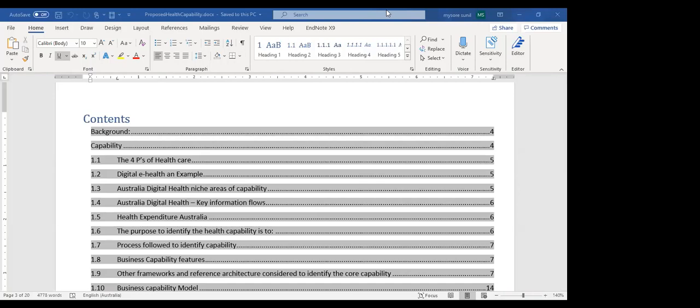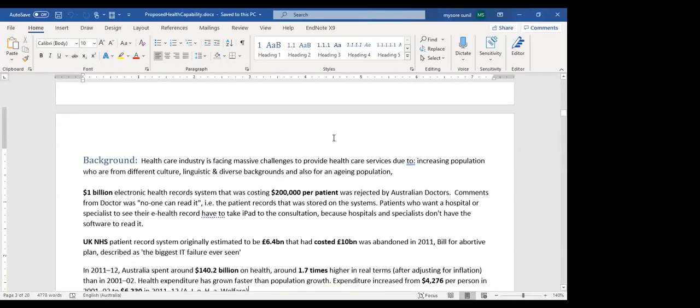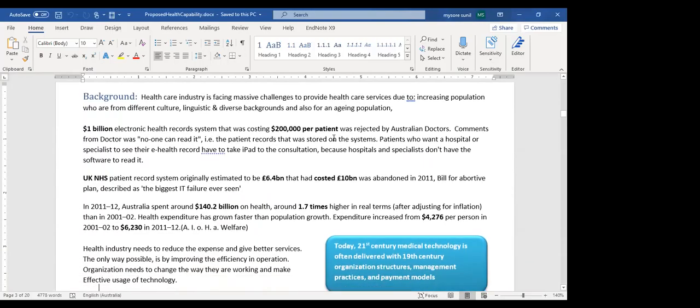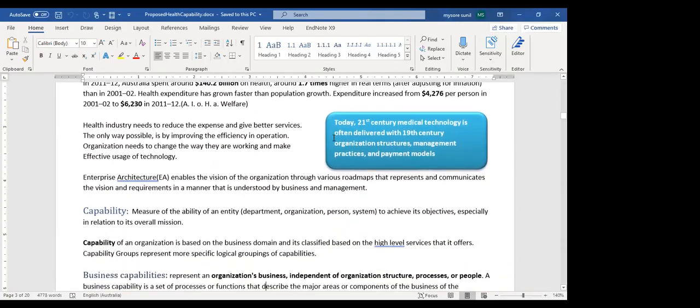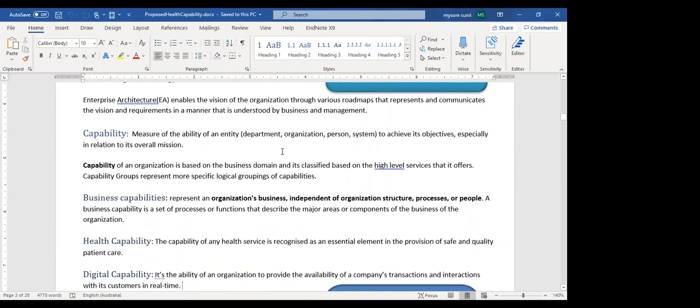Okay, so what this is showing is the same concept of four pieces that I have taken. I'll not go into that one. I just want to show the capability. See, capability is a generic term, so it depends on the context you're applying it to. Say I'm applying it for business capability, health capability, digital capability.